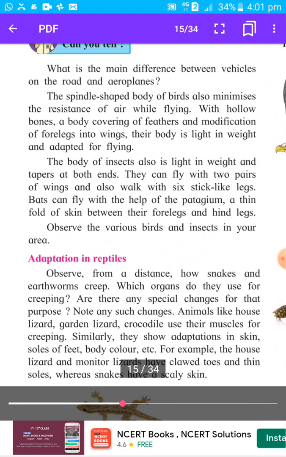Then, the body of insects is also light in weight and tapers at both ends. Just like birds, insects are very light in weight and their body also tapers at both ends. They can fly with two pairs of wings and also walk with six stick-like legs, due to which they can walk on the ground.